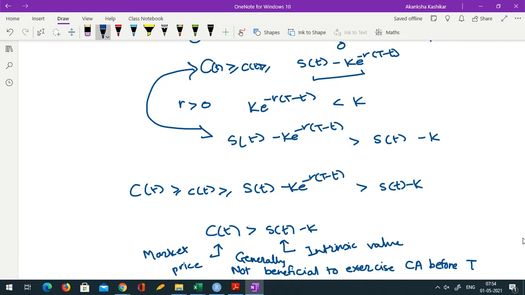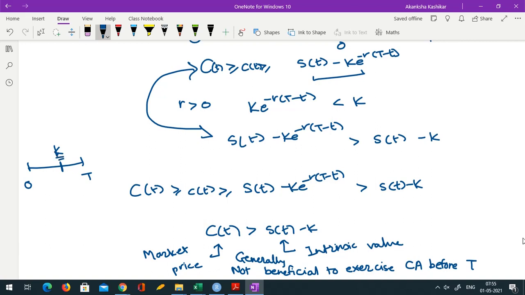There is some sort of philosophical explanation too. See, you have 0 here, you have capital T here. If you decide to exercise here, you will get some amount as a profit. But for getting that profit, you are paying the strike price, because a call option gives you the right to buy. So when you buy something, you are paying money from your pocket.